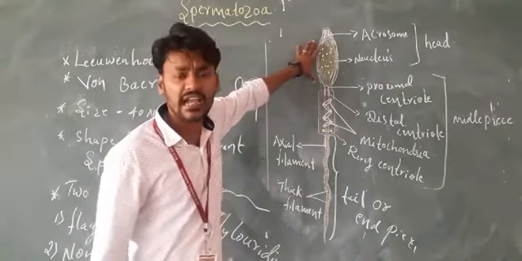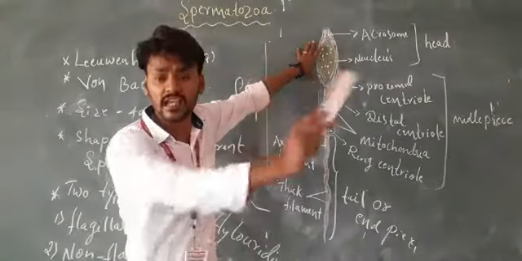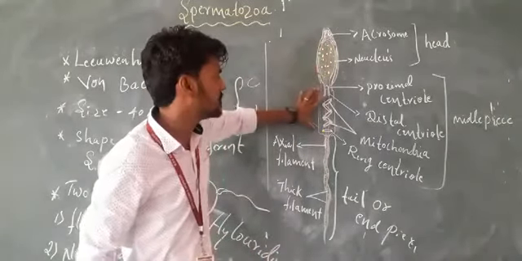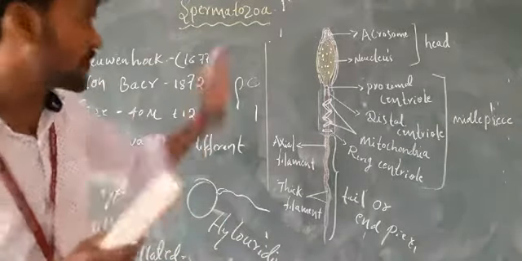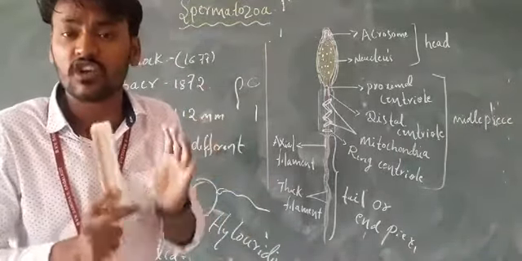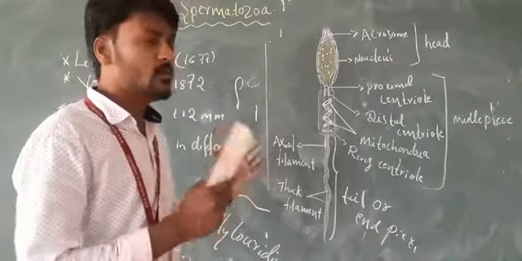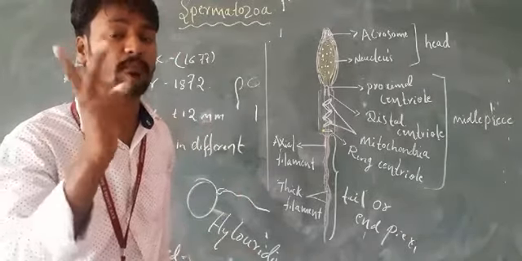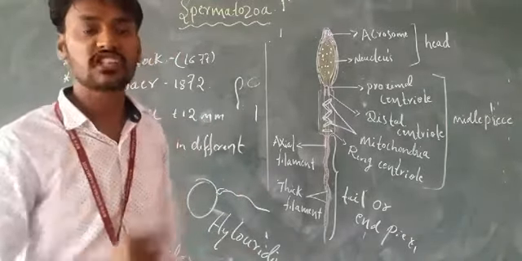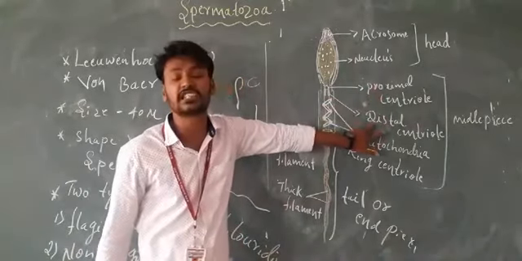The head region reaches the egg by the help of the middle piece. The middle piece is very important in the sperm, because the pendulating movement of the head region is helped by two different types of centrioles: one is the proximal centriole, another one is the distal centriole.